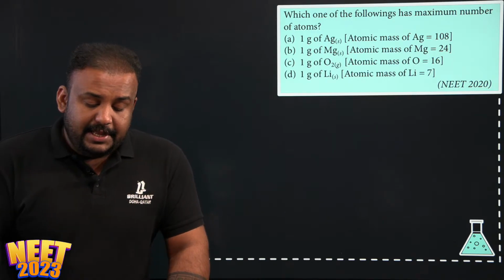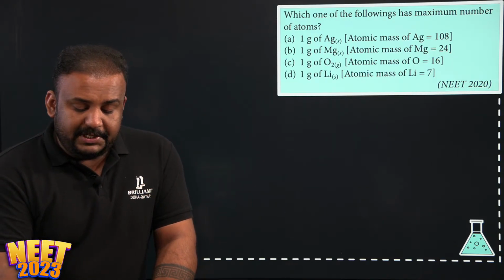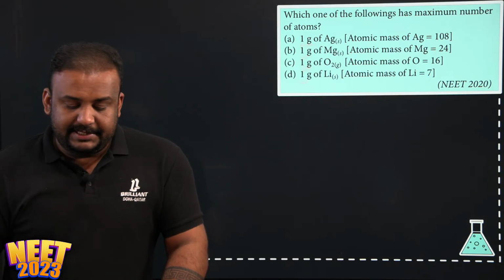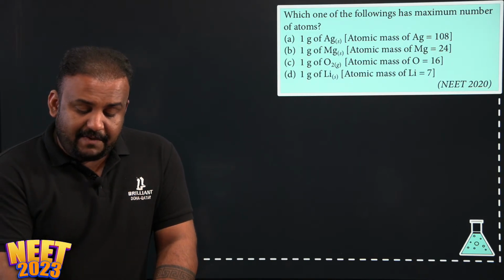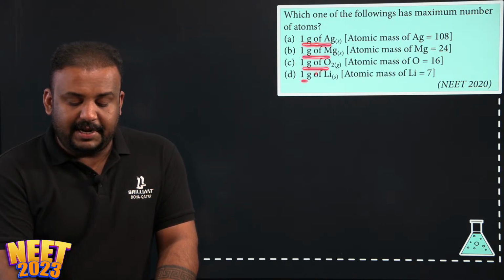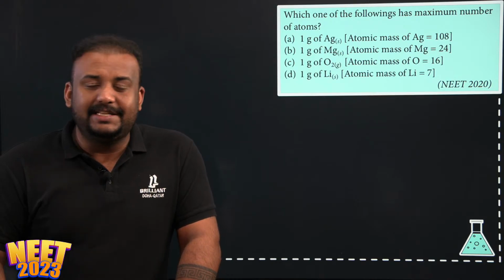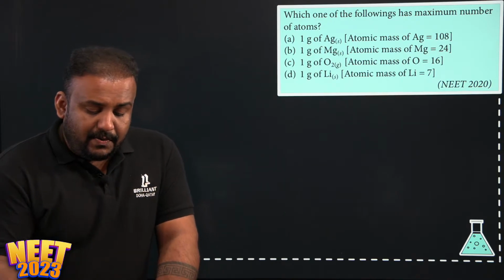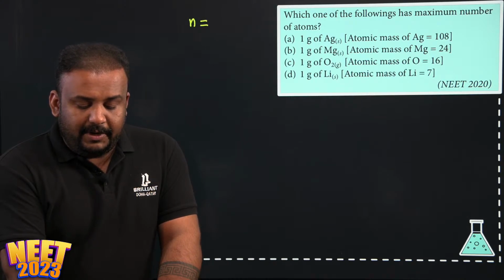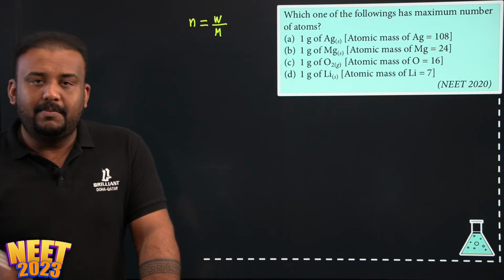in this case, you can see that all the options are having same mass of the substances, correct? Same mass of the substances. So we have 1 gram of silver, 1 gram of magnesium, 1 gram of oxygen, 1 gram of lithium. So here the mass is same, correct? Now everybody knows that the number of moles formula is W by M, that is given weight by molar mass.